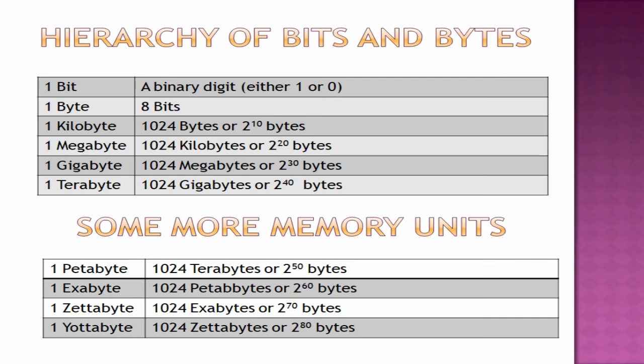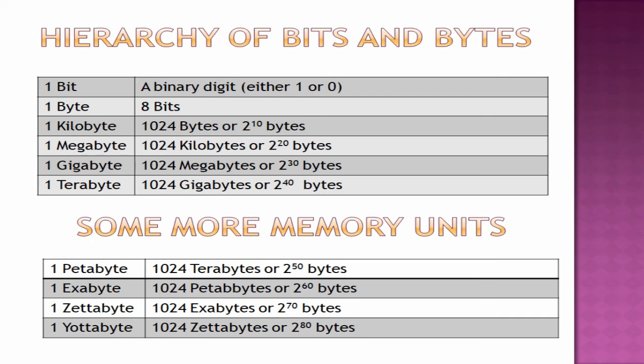Okay, so 1 bit is either 1 or 0. A binary digit is called 1 bit. Then 1 byte. The next memory unit is byte. 1 byte is equal to 8 bits. Okay, so now 1 kilobyte. 1 kilobyte is equal to 1024 bytes or 2 power 10 bytes.